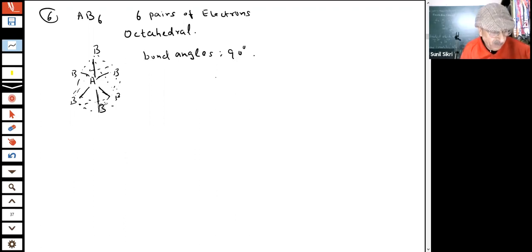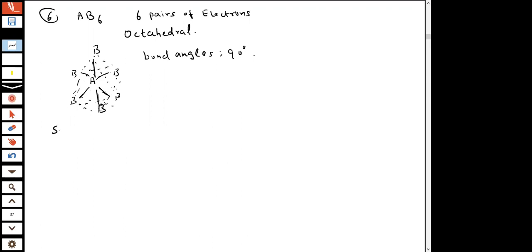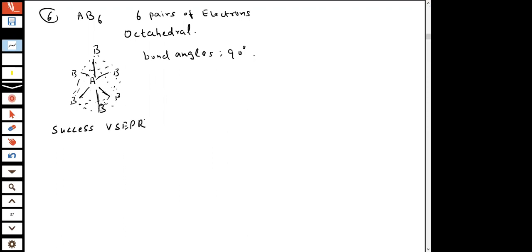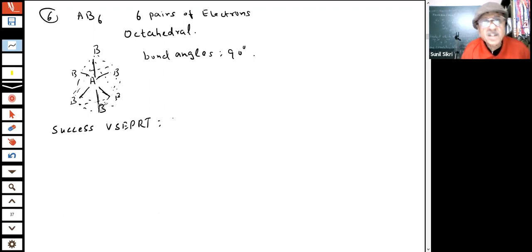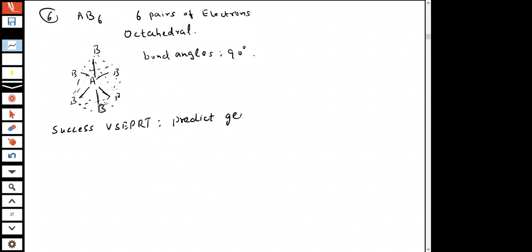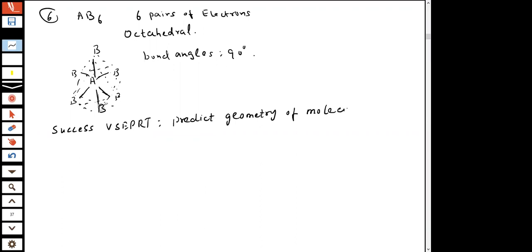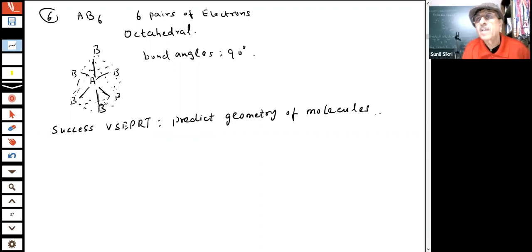So students, what we can say is that the success of VSEPR depends on the fact that it can predict the geometry of the molecules. And how do we know that it can predict?